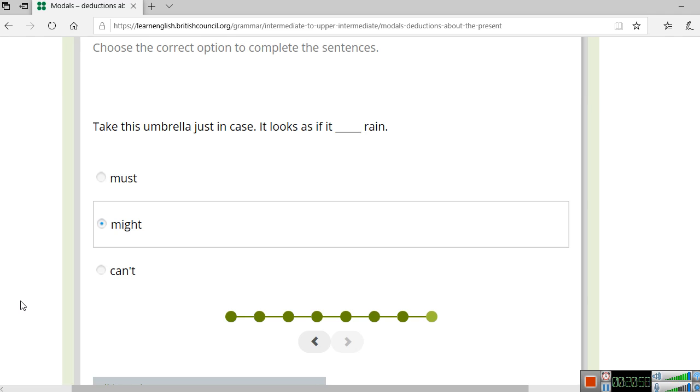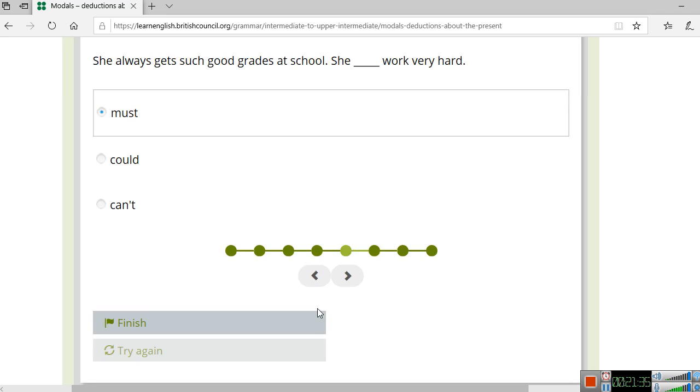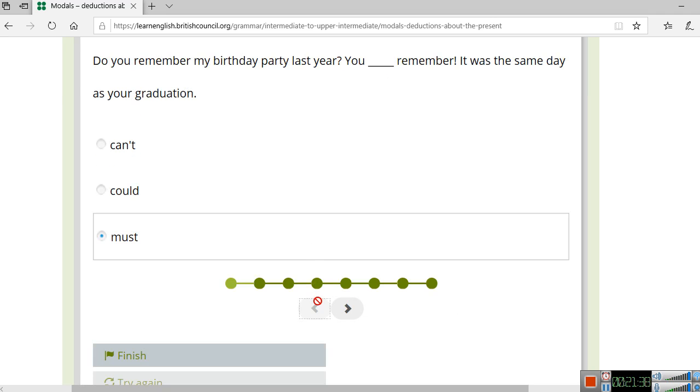Okay, and why do you think it's might? Because it is not sure. Maybe, probably, in case that. Just in case. Exactly. Another clue. I didn't even see that. So we have two clues in this sentence. Take this umbrella just in case. So we're not sure. And also it looks like, so another 50% possibility. We're not completely sure. Now let's review the questions that we answered to see if they're right.